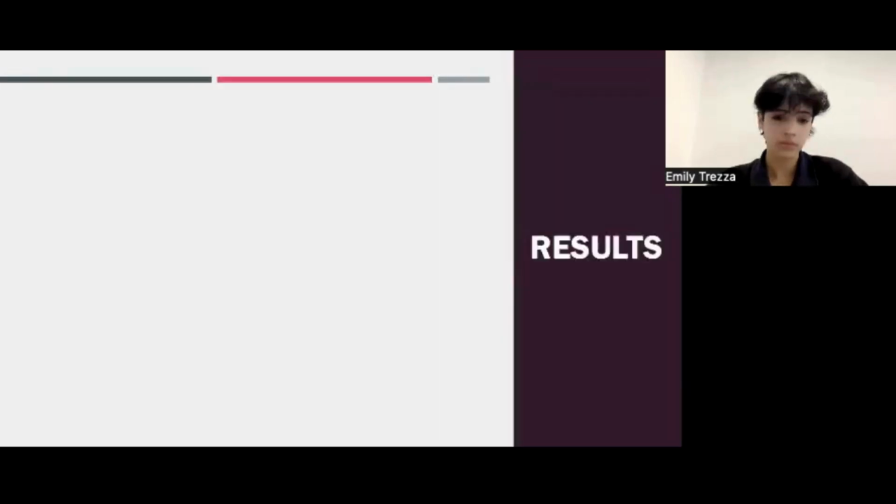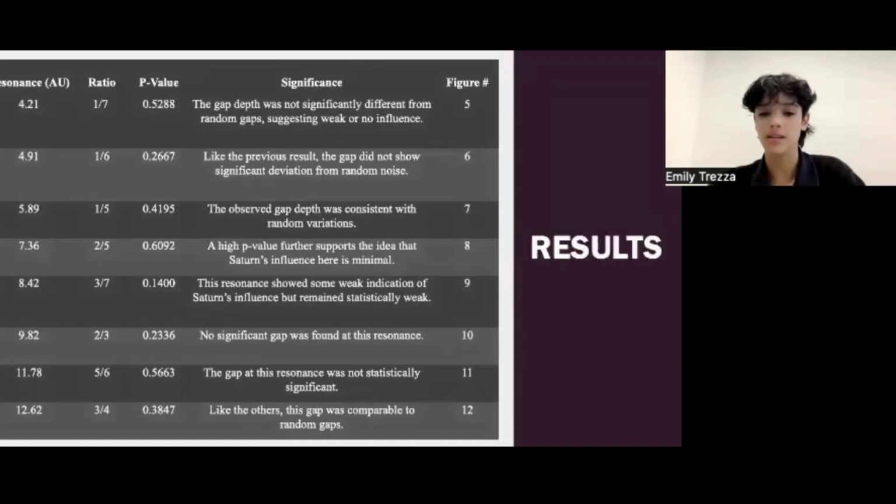This table summarizes the key results of my analysis, comparing the gap percentages and p-values for Saturn and Jupiter's resonances. Let me walk you through what this table represents and what it tells us. The first two columns show the resonance and ratio of Saturn's resonances used. Next, the p-value column helps us evaluate whether these gaps were statistically significant. For Saturn, the p-values were quite high, such as